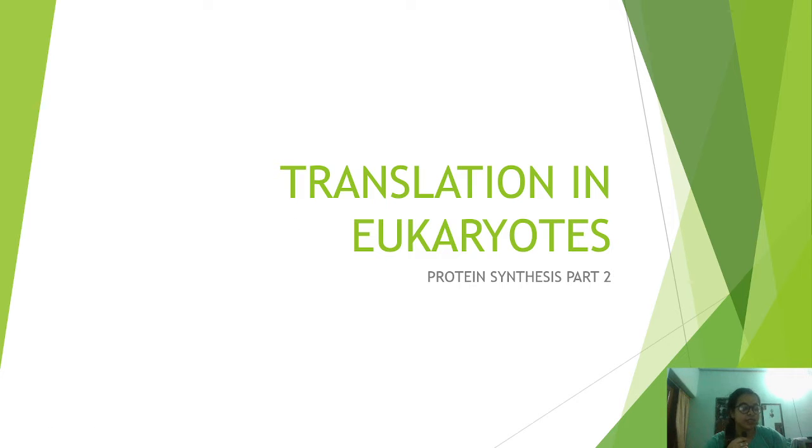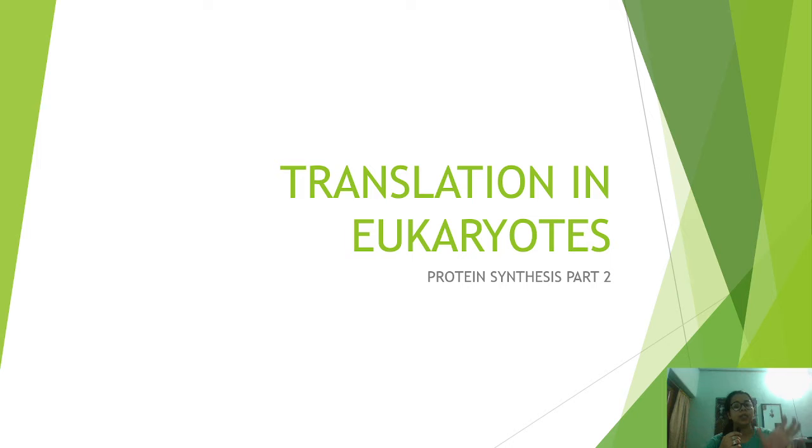So as we have been discussing in the translation series, in the first part of the translation we discussed how protein synthesis takes place in the prokaryotes. In this part of the video we will be discussing how the translation process takes place in the eukaryote. The general process of translation in both prokaryotes and eukaryotes is more or less the same. The only difference is the factors. And one more difference is the tRNA.